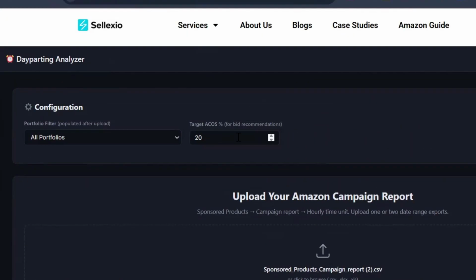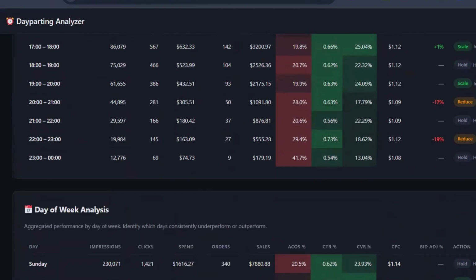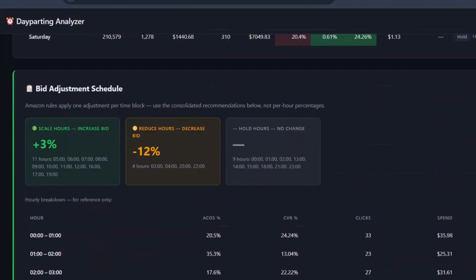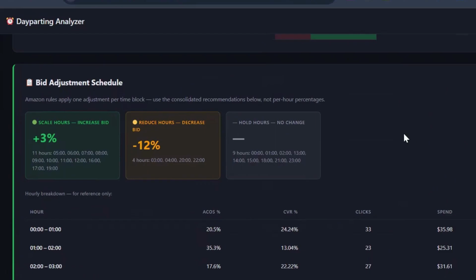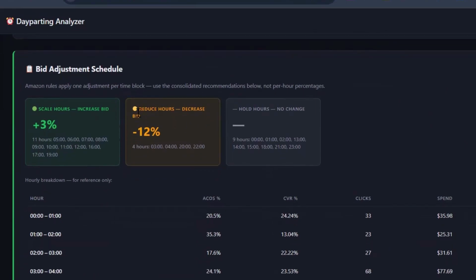So be careful with this. Make sure you have the exact right target here. For example, if your target ACOS is 30%, do that. And then it will show you a bigger increase suggestion, right? For now, it's only showing me 3% because I placed a target ACOS of 20%, right? And it's now also telling me to reduce bids by 12%.